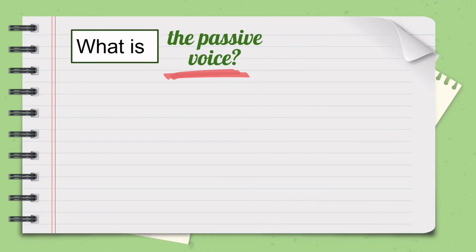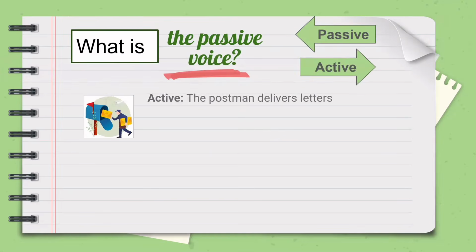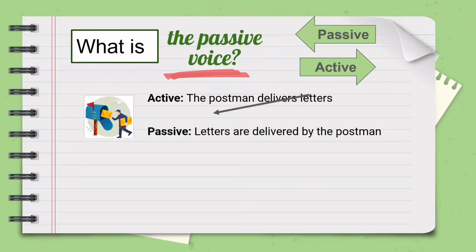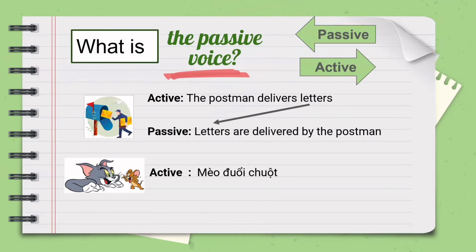However, to put it simply, the passive voice is opposite to the active voice. For example, in English, the active voice will have "the postman delivers letters," and the passive voice will have "letters are delivered by the postman." In Vietnamese, the active voice will have "mèo đuổi chuột" and "chuột bị mèo đuổi" in passive voice.